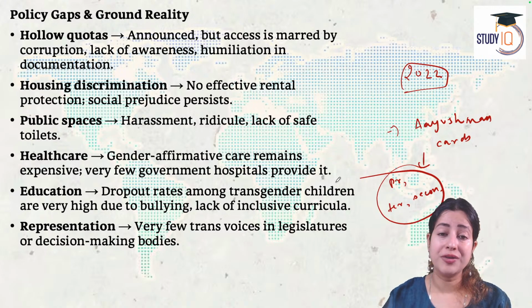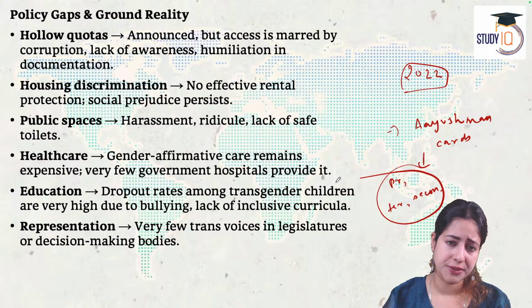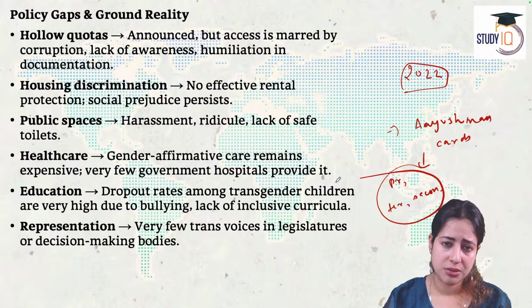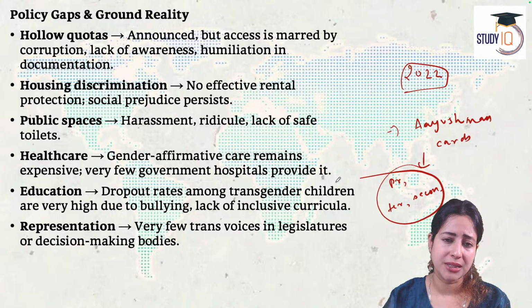For example, although we have announced all these protocols, today also people's attitude towards transgender people is very, very disappointing. They do experience humiliation when it comes to visiting public offices and interacting with public officers. Similarly, still people do not give them rental accommodation. People are afraid to allow them into private clinics and hospitals. There is a massive social cultural prejudice. The majority of trans and third gender people continue to work as sex workers or are into the begging racket. They still beg for money, although the constitution prohibits that.